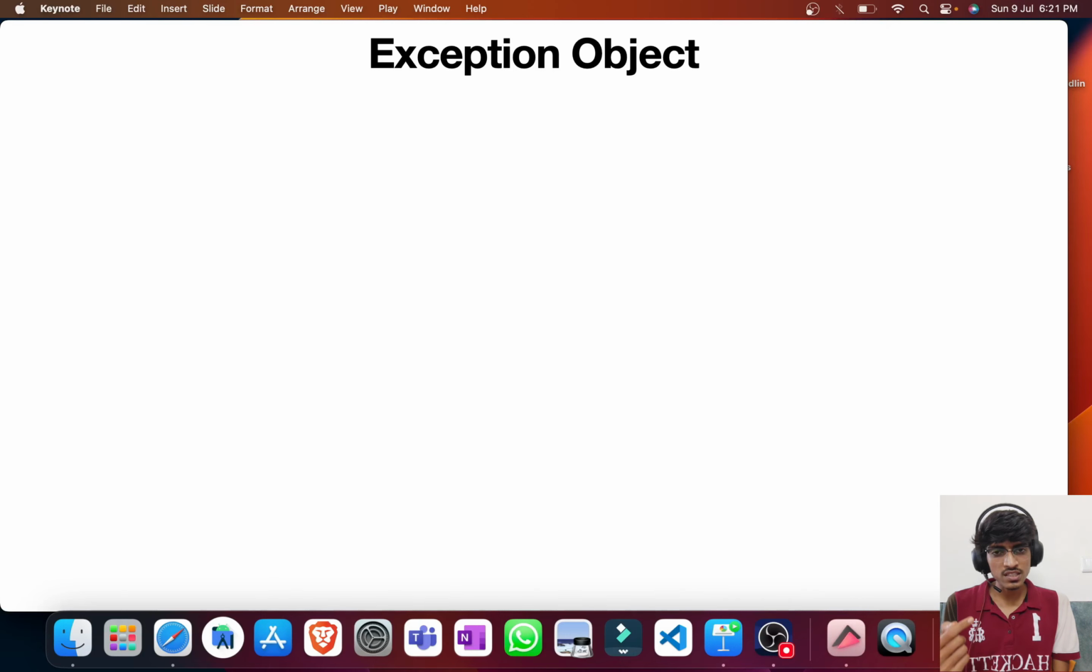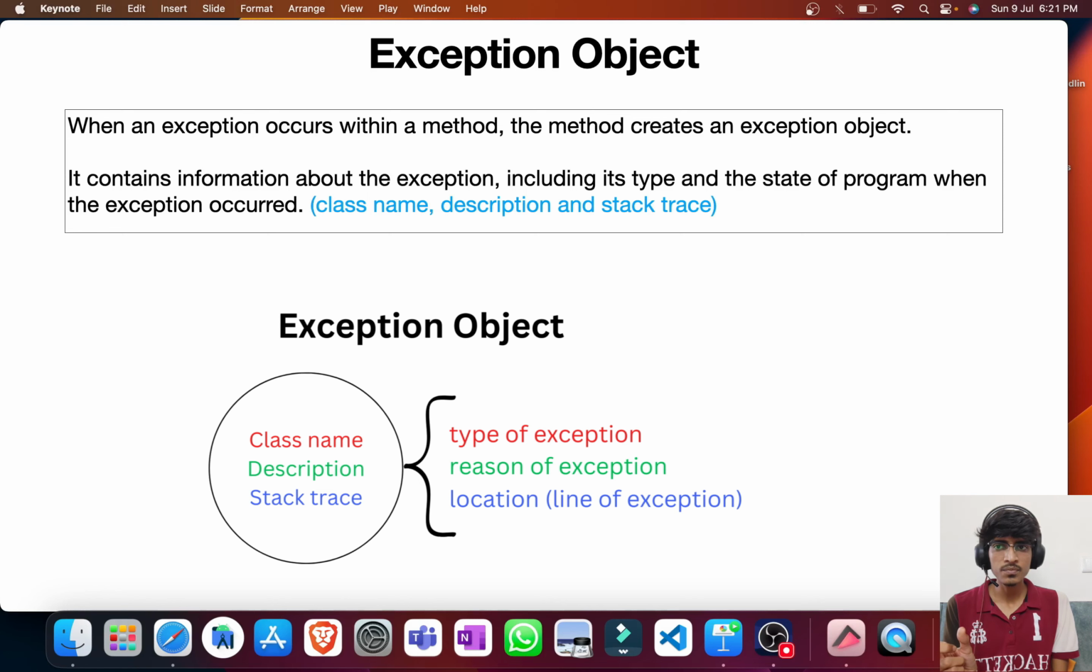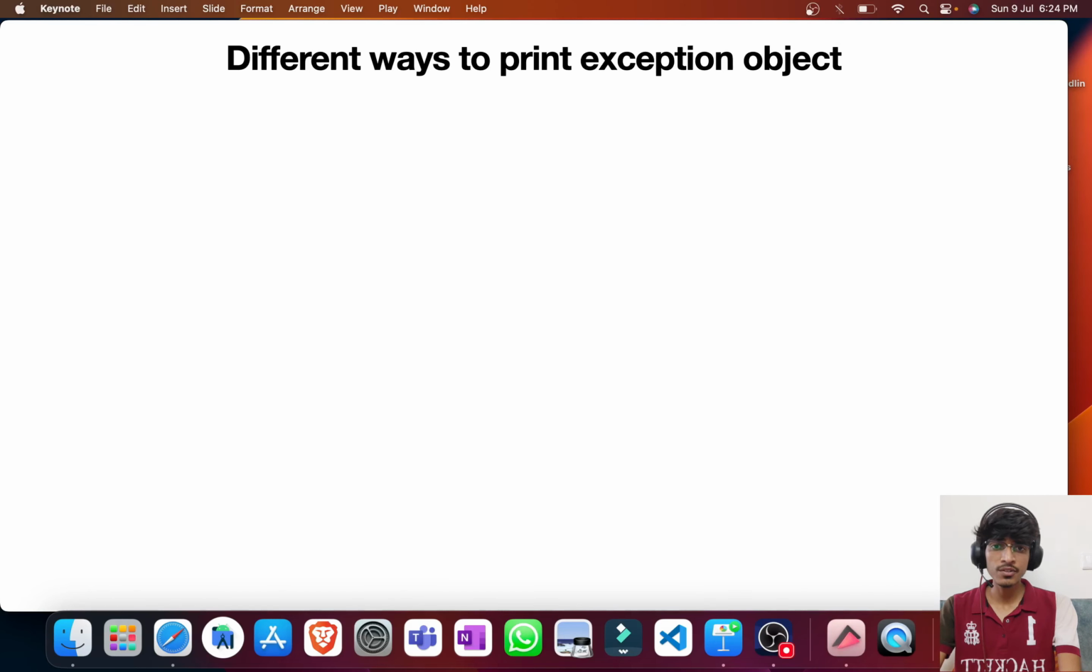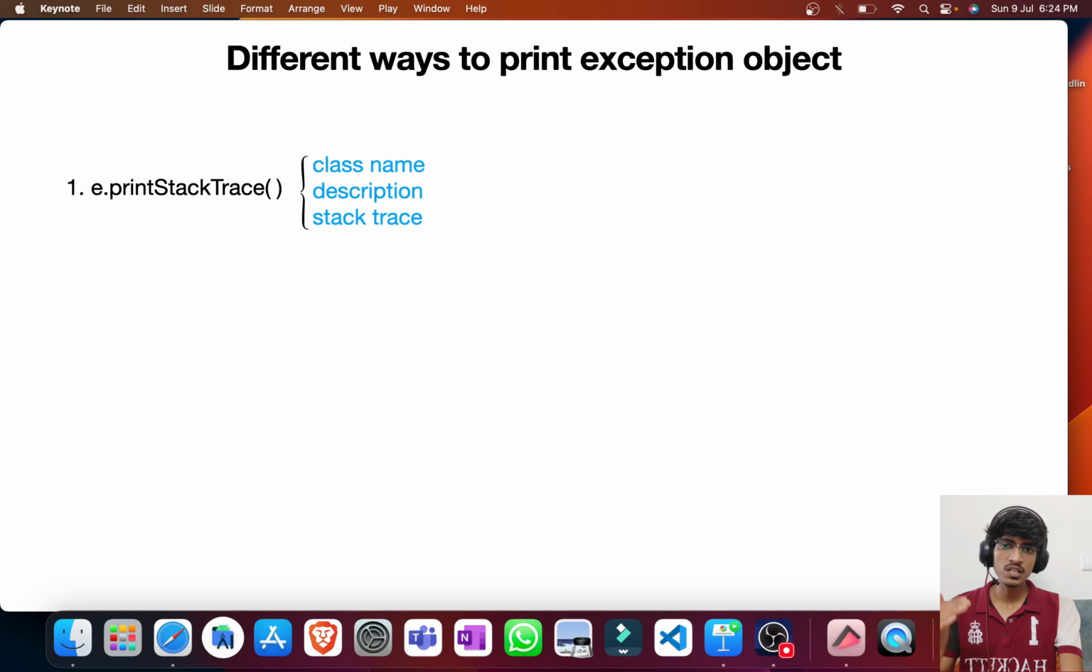In that particular information, there will be three main things covered: one is the class name, another is the description, and the stack trace, which is actually the location. Here we also have different ways to print our exception object. One is with the help of e.printStackTrace. In this, all these three pieces of information will be printed from the exception object.